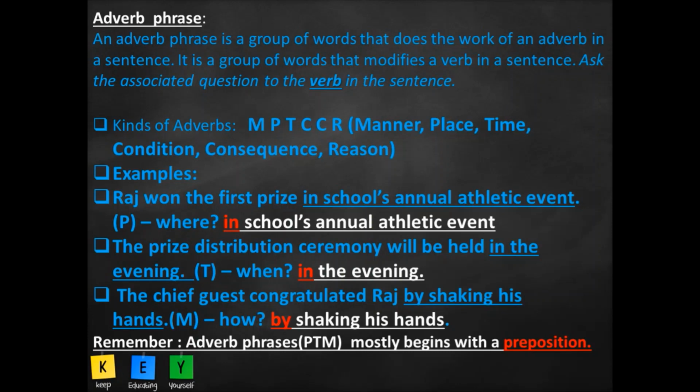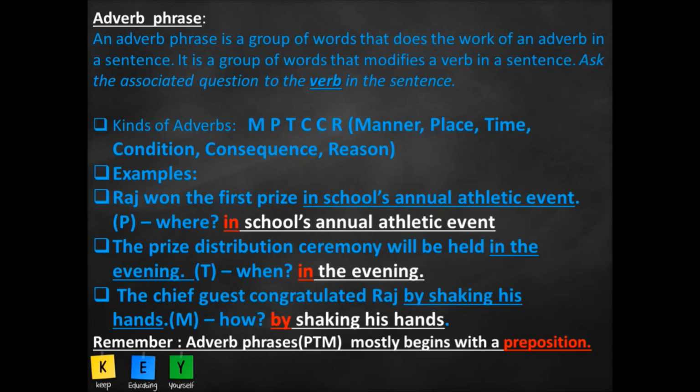We have the kinds of adverbs like manner, place, time, condition, consequence, reason. Now these are a few important ones, though there are 10 as I said. We understand it with the help of the acronym that we have used here, MPTCCR. There are a few more which you will learn later when we do the topic clauses.